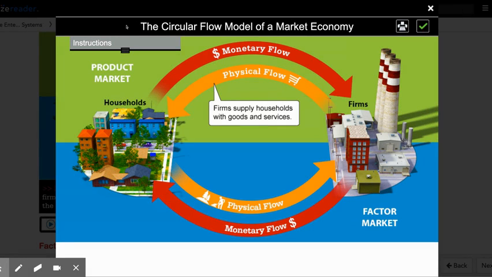Today, we are going to look at a model of a market economy that we call the circular flow model of a pure market economy. As we have learned already, there are 4 factors of production, and every firm or business needs those 4 factors of production to produce their good or service. Those 4 factors of production are land, labor, capital, and entrepreneurship.